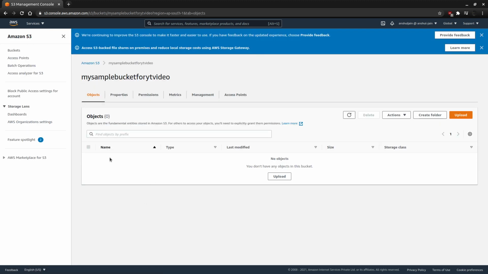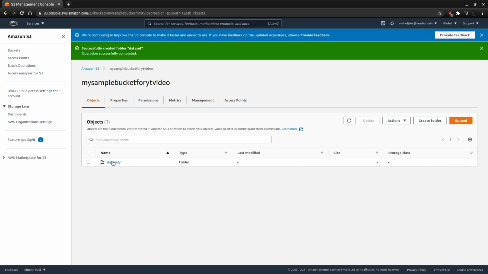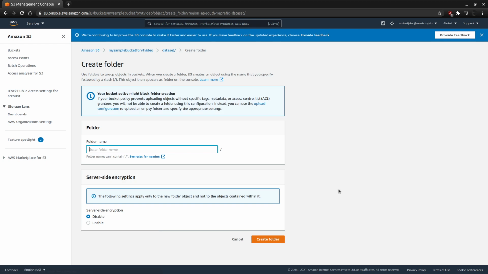In this bucket, I will try to create a partition. To create that, I will create one folder. Let's call the folder dataset, and I will create this folder. Once I have created this folder, we'll go inside and create a partition based on date. So I'll put another folder for the year, and I will create this folder.